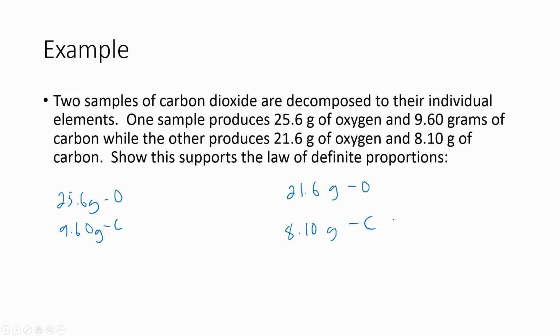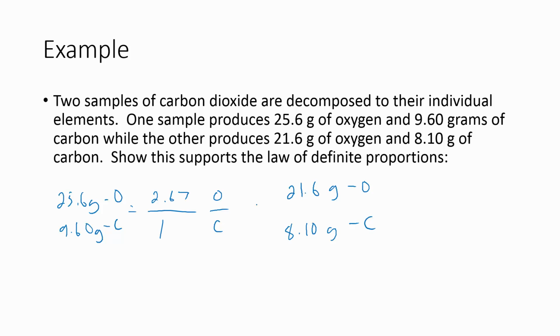So what does that give us in terms of the oxygen to carbon ratio specifically? Well, let's take a look. 25.6 divided by 9.60, and we get 2 2/3, so 2.67 over 1 as our oxygen to carbon ratio.